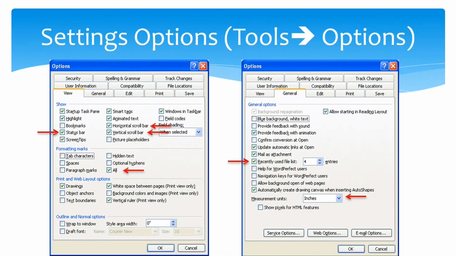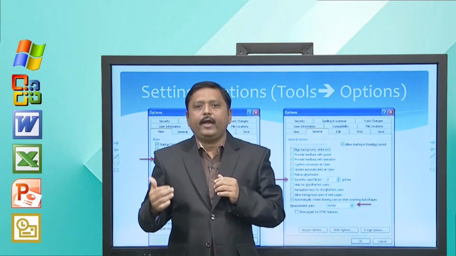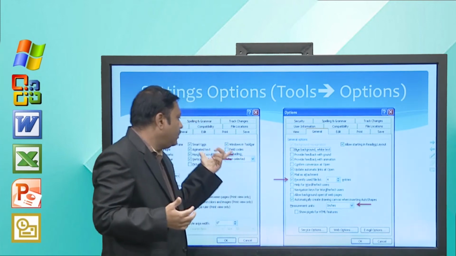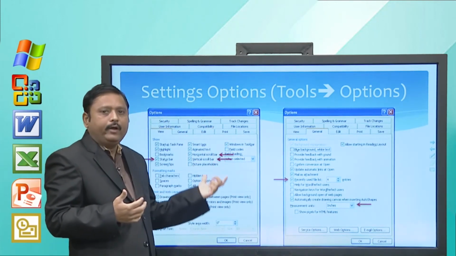So, before you start learning Word, you have to set certain options from the Tools menu, right. What are those options and what do they indicate, we will learn. You just go to the Tools menu, then select Options, and then this dialog box will open.